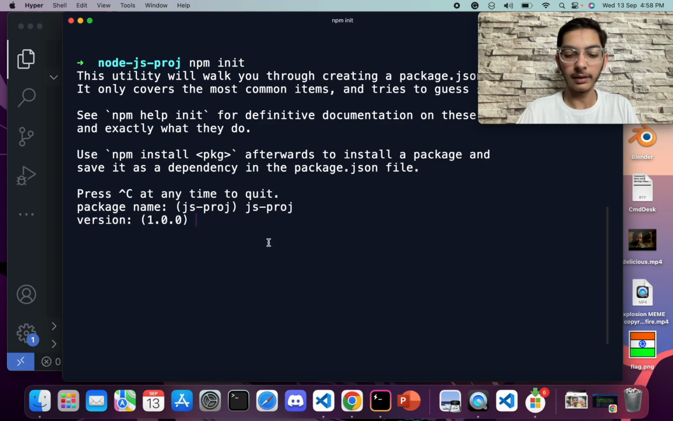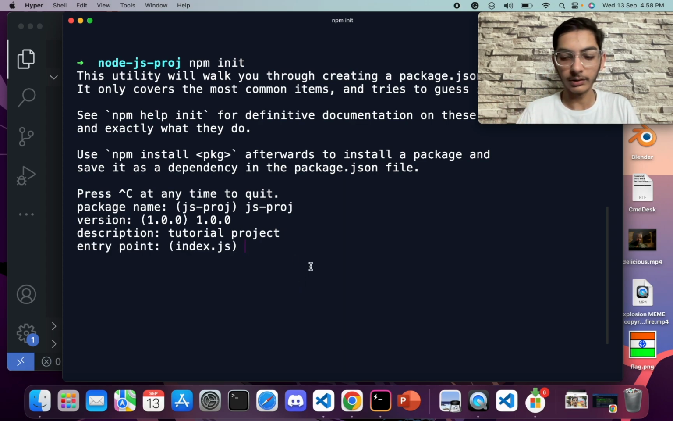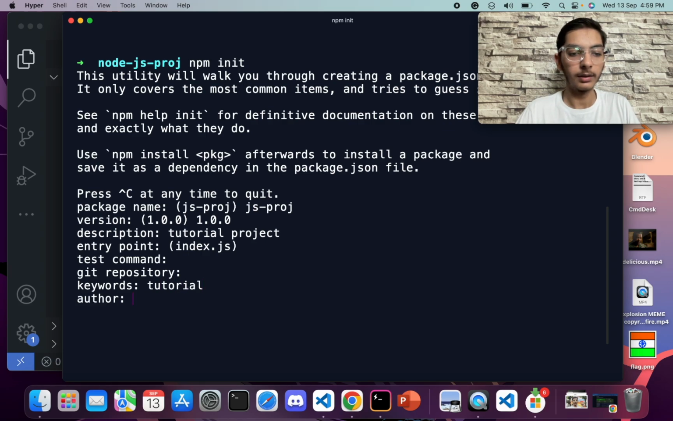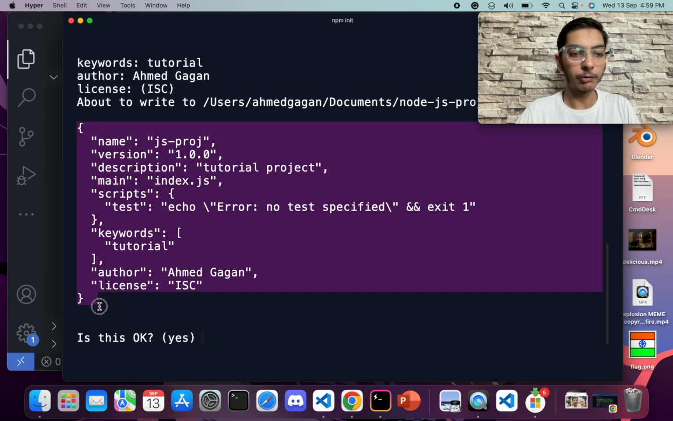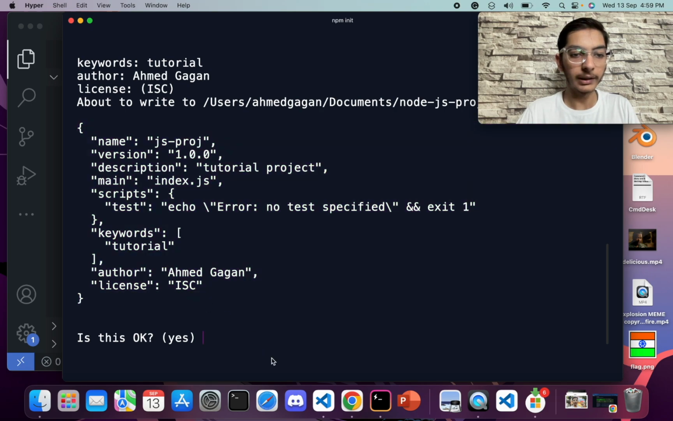Then I will hit enter, give it a random version like 1.0.0, and the description is a tutorial project, and after that the entry point is index.js. Test command I will leave as it is. Git repository I will leave as it is. Keywords I will enter some keywords like tutorial. Then author will be my name, and finally license will be default. And here is the example of our package.json file that is going to be created.